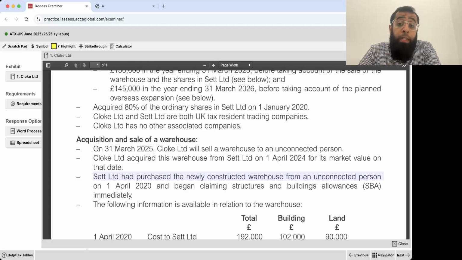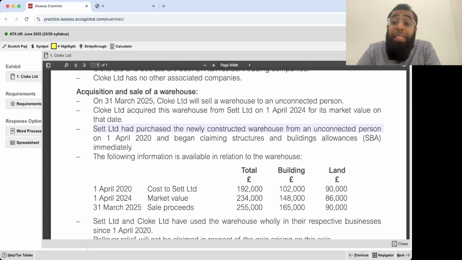Set Limited had purchased the newly constructed warehouse from an unconnected person on 1st April 2020 and began claiming structures and buildings allowance immediately. So that 3% annual structures and buildings allowance was being claimed by Set Limited, our group company, and then this asset was transferred to Cloak Limited on 1st April 2024.